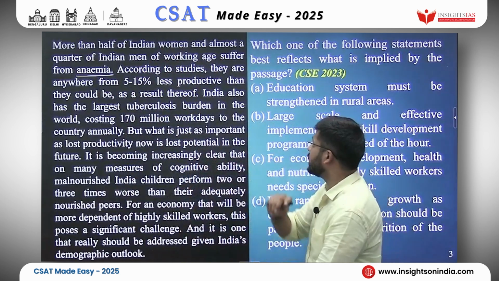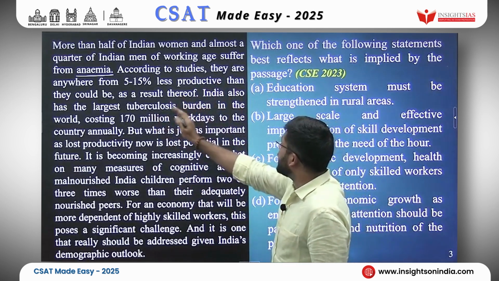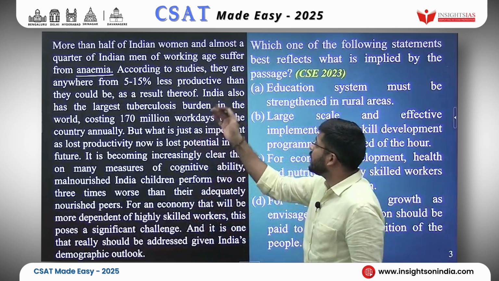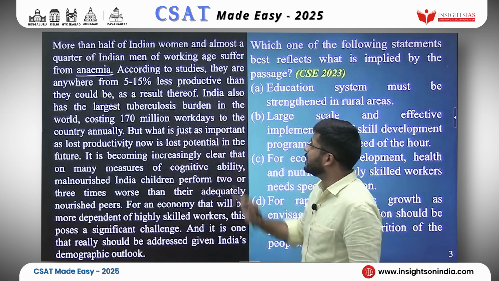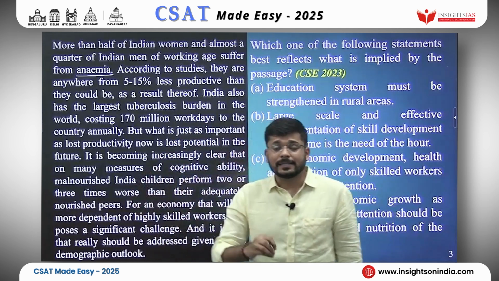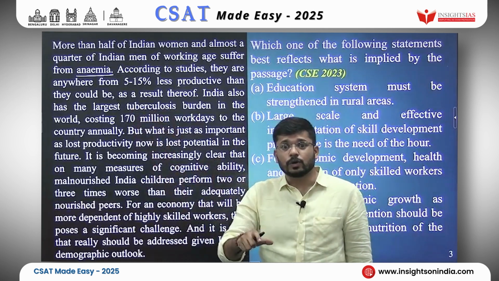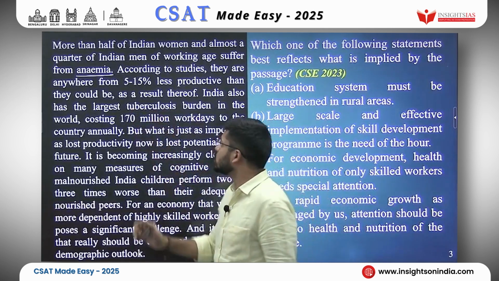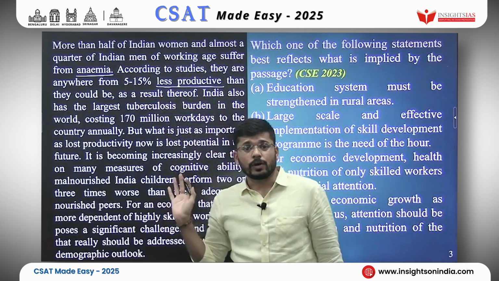Okay. Let's go next. According to studies, they are anywhere from 5 to 15% less productive than they could be as a result thereof. Okay. What is this sentence telling us? It is telling us that because of anemia, they are 5 to 15% less productive than what they could have been. So what will I underline here? Here I will underline less productive.